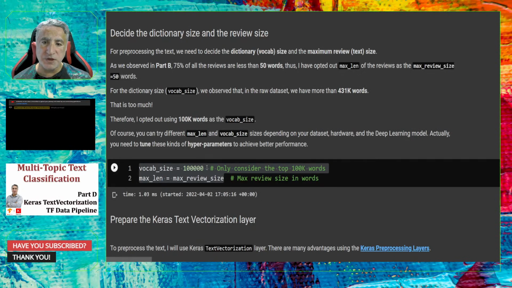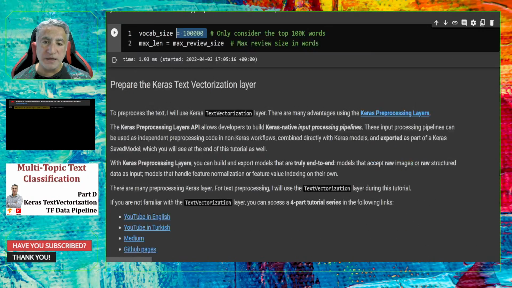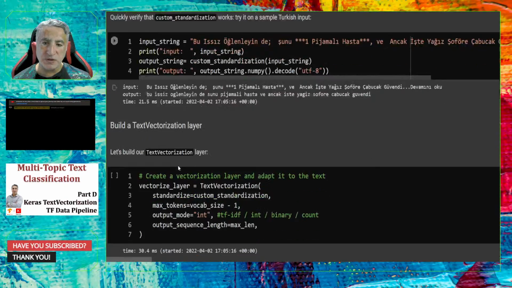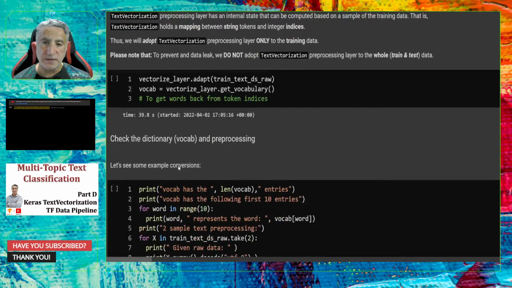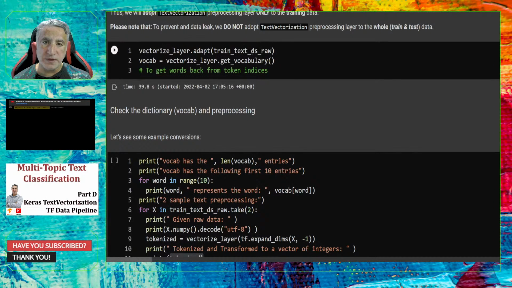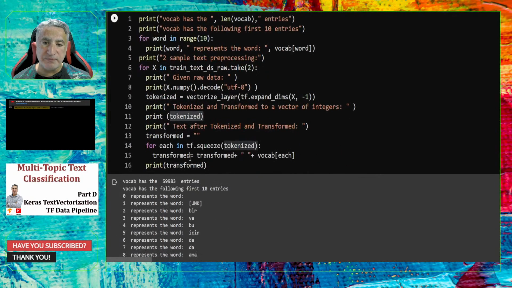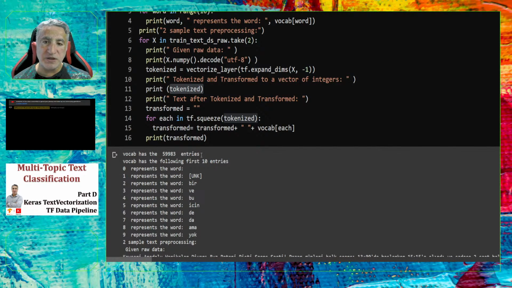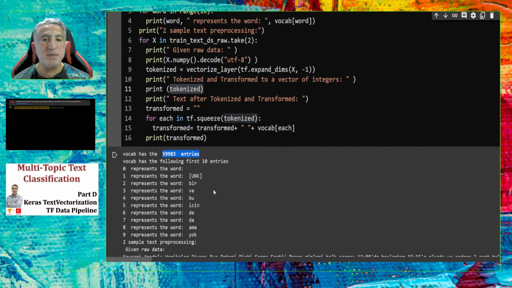Remember 100k. But when I adapt the text vectorization layer on the train data, it ends up finding 60k different words. Why? Because you might remember from the last part, I used some part of the train data to save memory and training time. So there aren't 100k different words, but there are only 60k different entries.